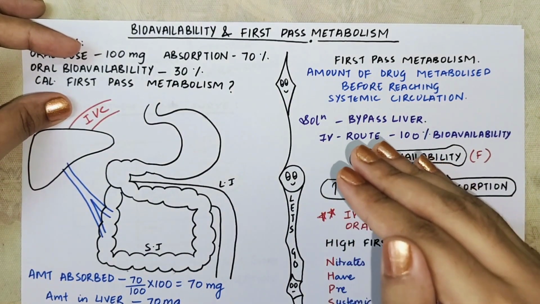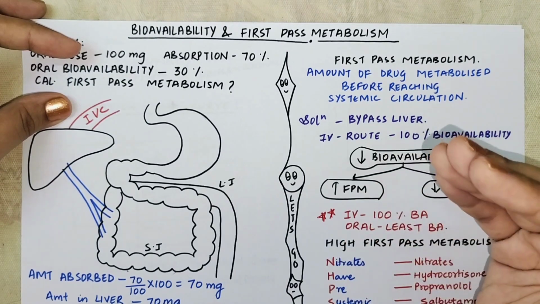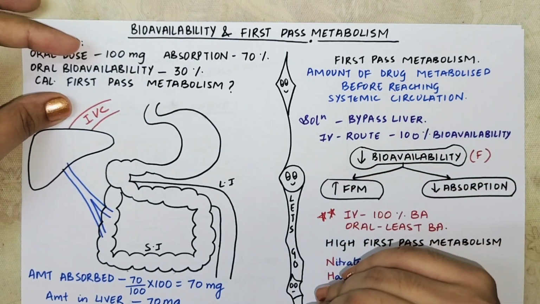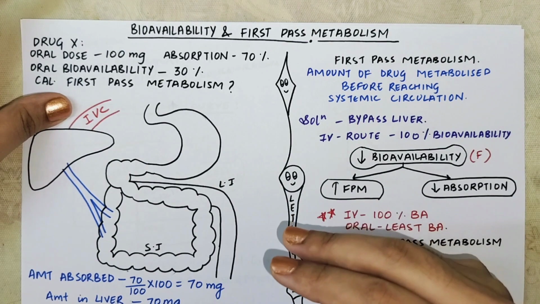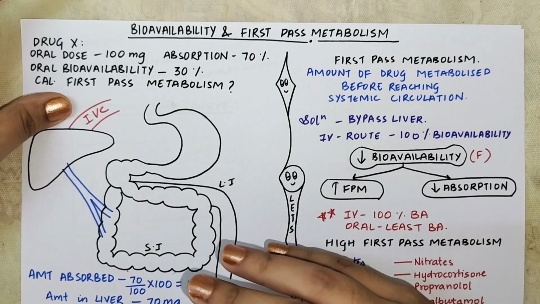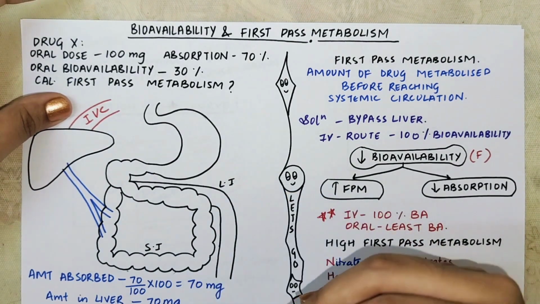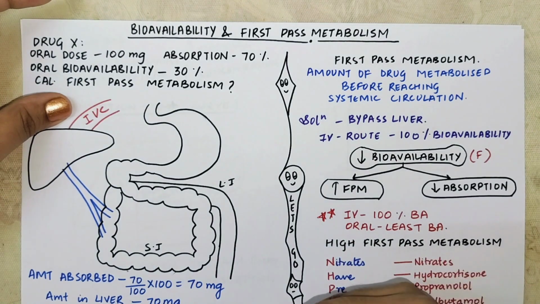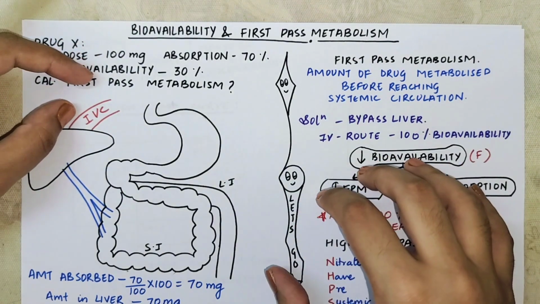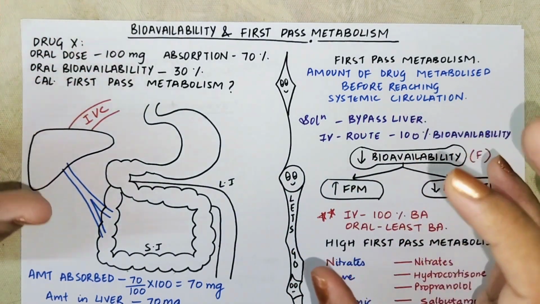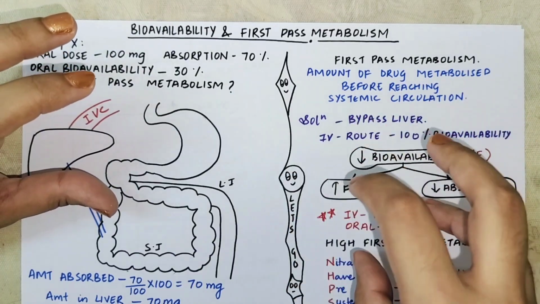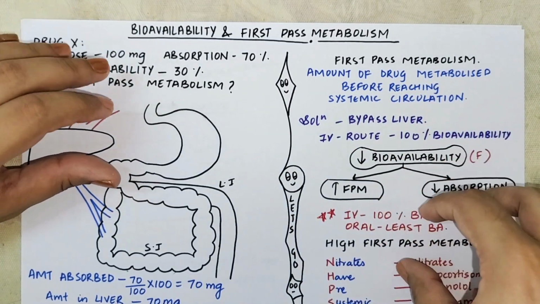When do you say that the bioavailability is more or the bioavailability is less? When you are talking about bioavailability, it will be less in the cases in which you have high first pass metabolism and less absorption. Because bioavailability is the percentage of dose which is reaching the systemic circulation.